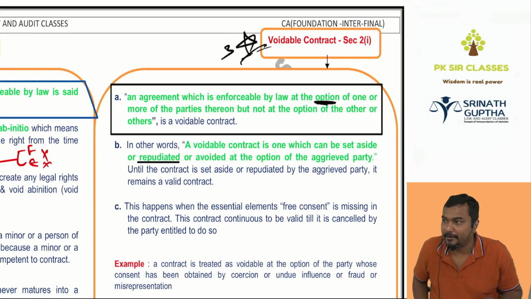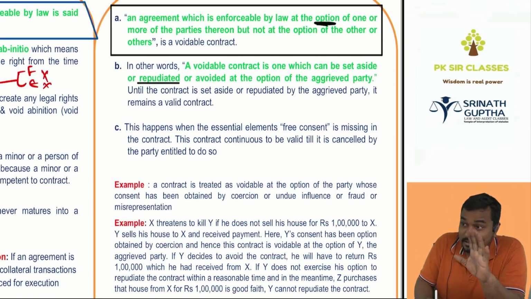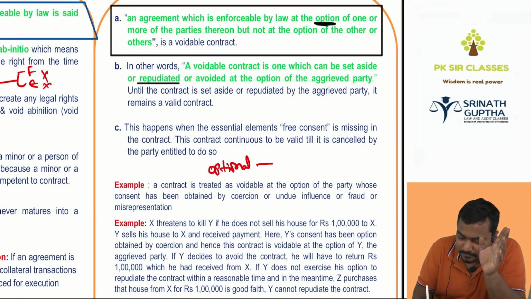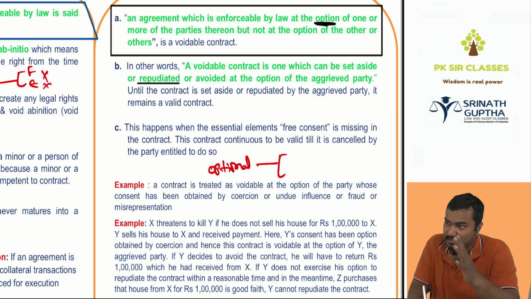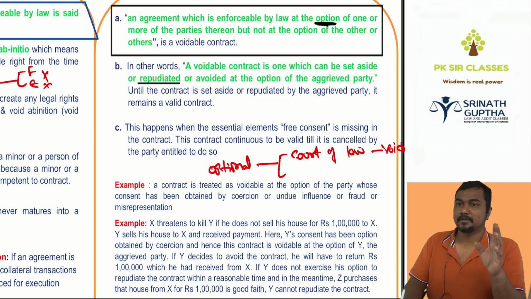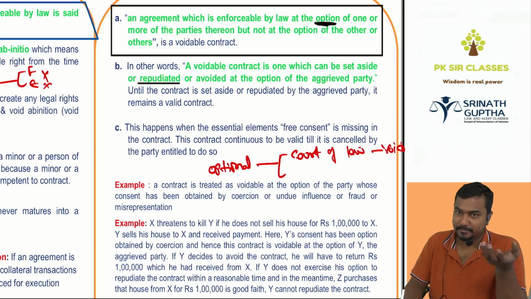Next, voidable contract, beta. Which contract? Voidable. Simply, not related to section 10, beta. It is an optional contract, beta. Actually, you are getting some loss because of some other person. You can go to a court of law and prove it in the court of law. You can make it void. Since you are suffering, no, beta? You can go to a court of law. You can explain the pain because somebody is making a fault on you.